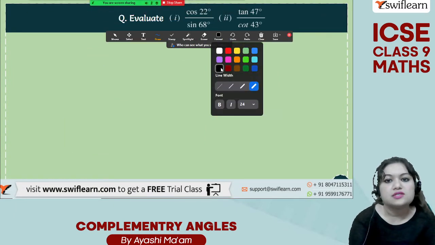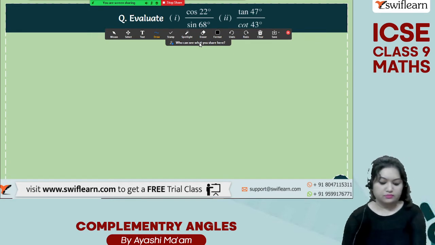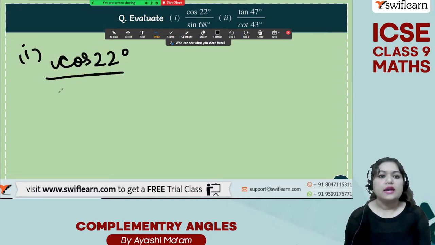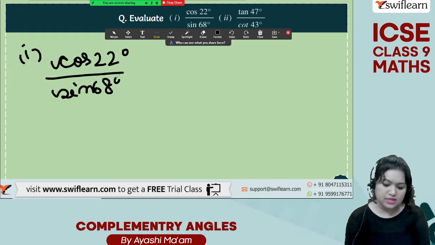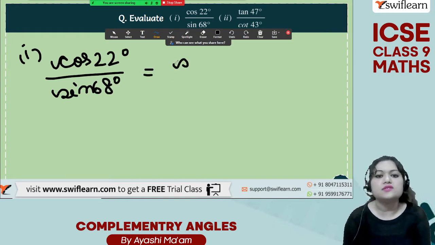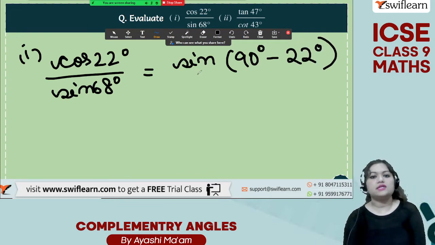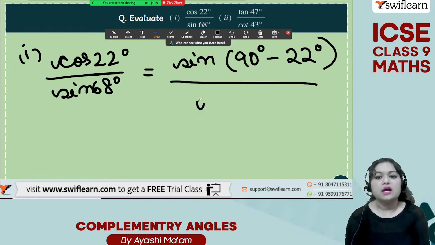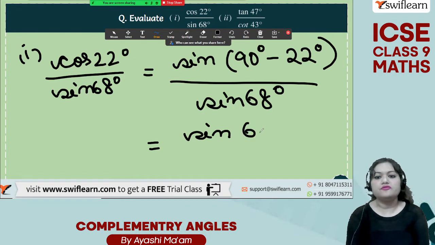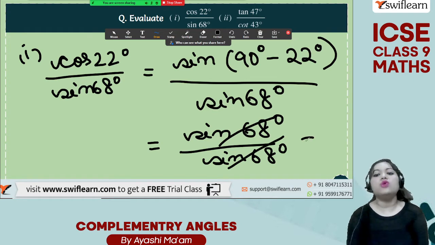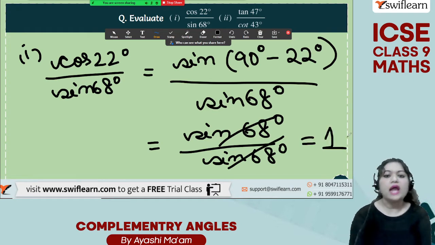Okay. Next question is evaluate. Some evaluation problems are given. So the first one is cos of 22 degrees by sine of 68 degrees. You can simply convert this cos into sine. So sine of (90 degrees minus 22 degrees), since cos theta is equal to sine of (90 degrees minus theta), divided by sine 68 degrees. Keep it as it is. So you will get sine of 68 degrees divided by sine of 68 degrees. Cancel them out and you will get 1. Answer will be 1. Very simple.